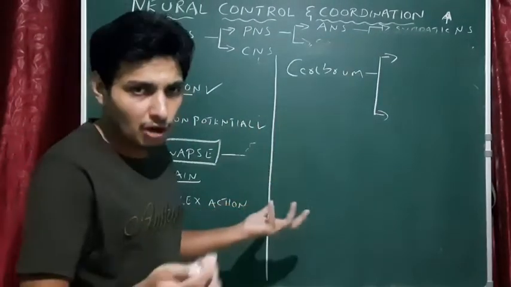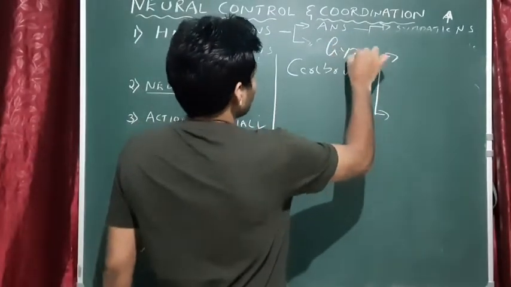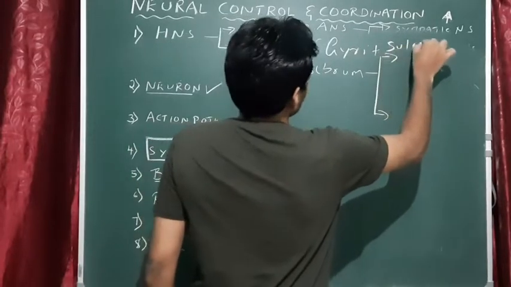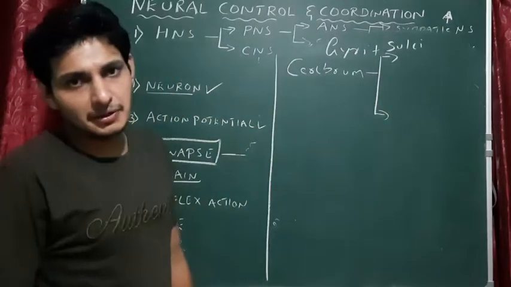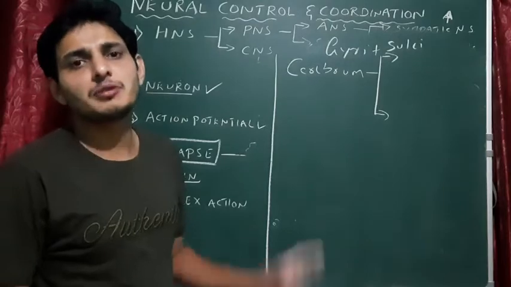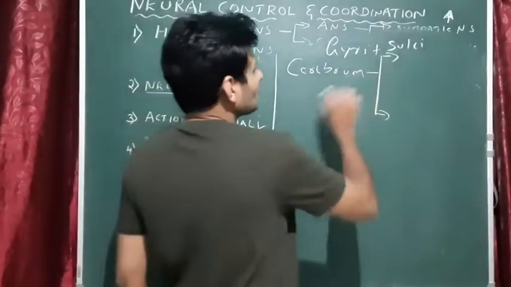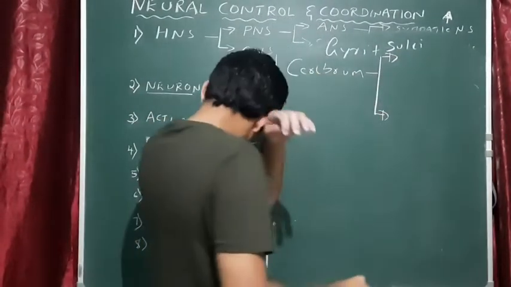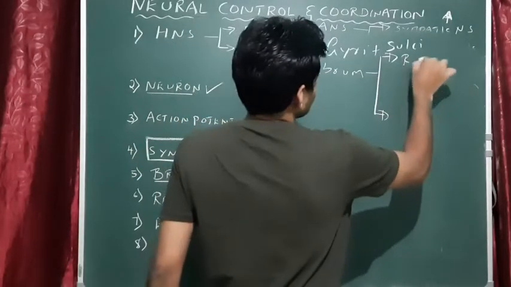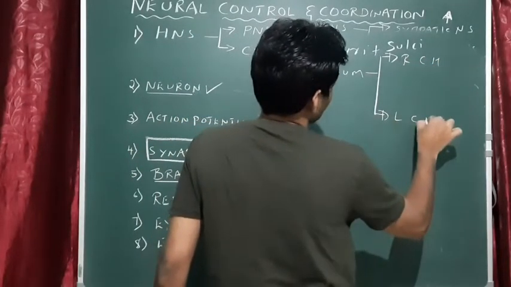What do you call that? That is called gyri and sulci. What is the function of gyri and sulci in the brain? They just increase the surface area of the brain. Note this point. So the cerebrum is divided into two important hemispheres: right cerebral hemisphere and left cerebral hemisphere.